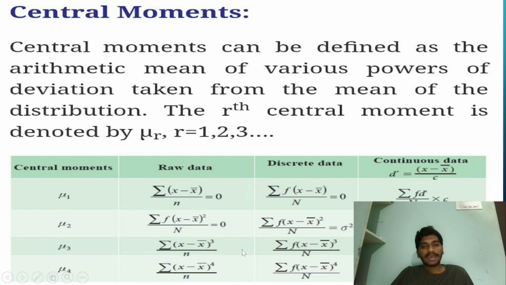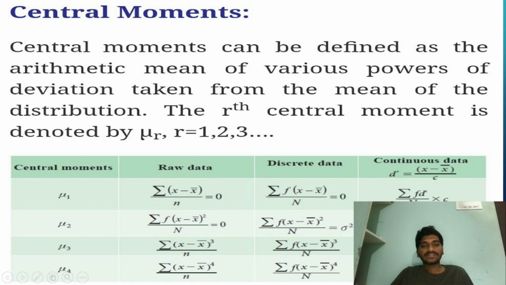The first central moment for the discrete data will be summation of f into x minus x bar by N equals 0. The second central moment for the discrete data will be summation of f into x minus x bar whole square by N equals sigma square, where sigma square is known as the variance of the data. The third central moment for the discrete data will be summation of f into x minus x bar whole cube by N.